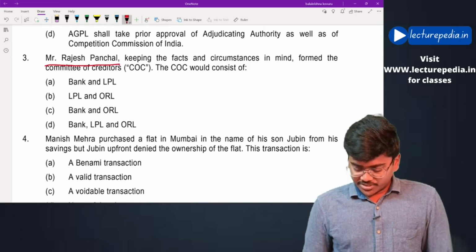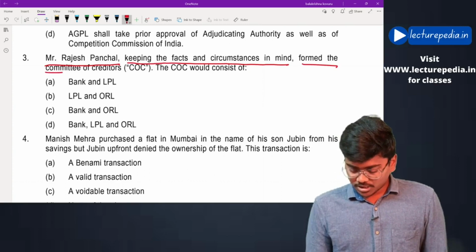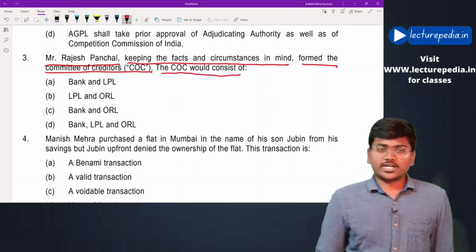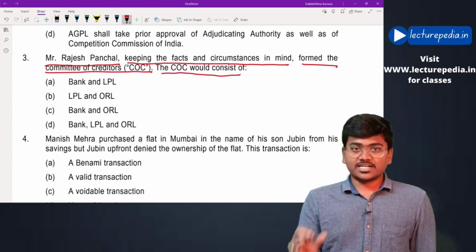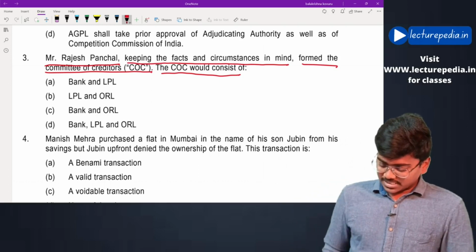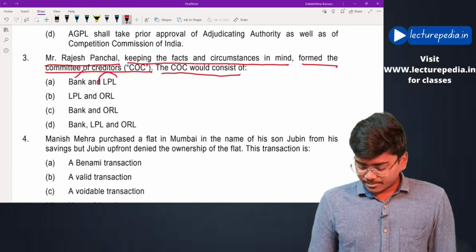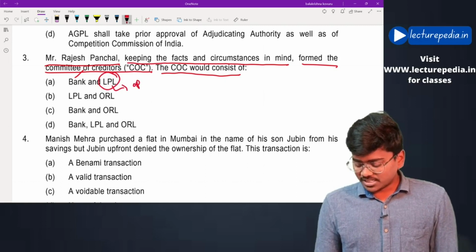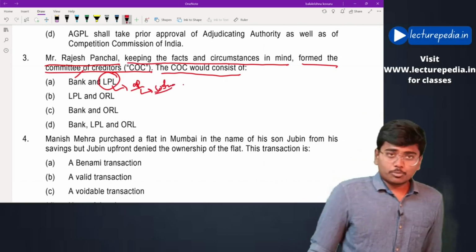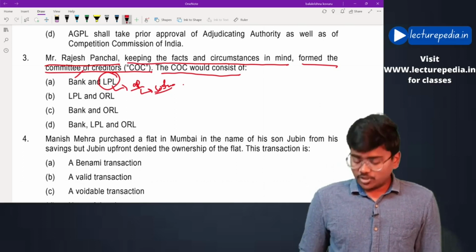Mr. Rajesh Panchal, keeping the facts and circumstances in mind, formed the committee of creditors. Basically, the committee of creditors consists of all the financial creditors. It will not contain operational creditors. Now, who will be present in this committee of creditors? Bank will be present. LPL is an operational creditor. It has supplied some software to the corporate debtor, thereby it would be an operational creditor, and operational creditors will not be included in the committee of creditors.